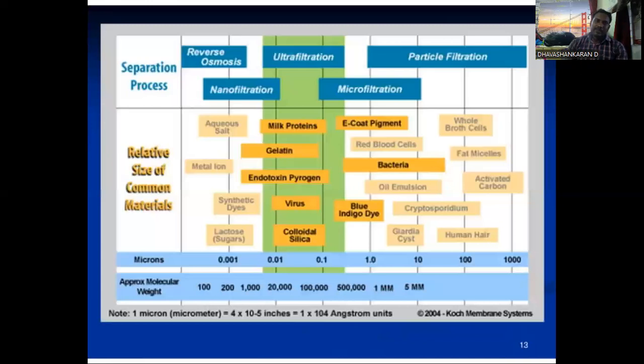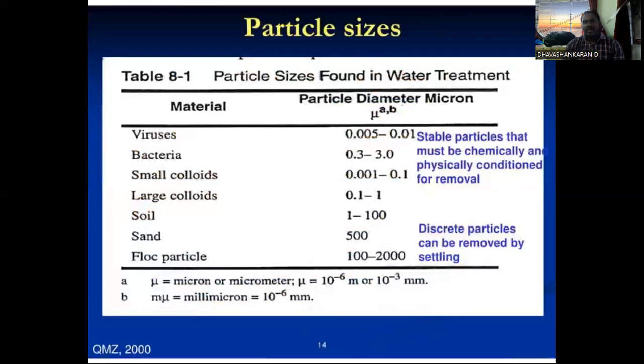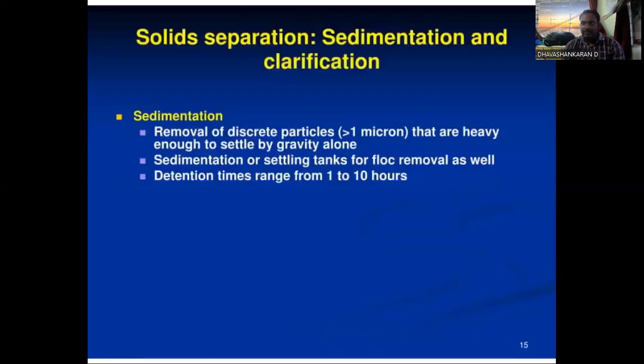Concentrated suspension means that the concentration of particles in a suspension is sufficient to displace the water as the particles settle. So this is how filtration and reverse osmosis and other processes are moving down in a separation process, and how bacterial growth and particle sizes are to be found in a water treatment process. The virus present in the water is of micron size, then the bacteria, the small colloids, the larger colloids, then solid content, then sand content, then floc particles. This is the category that has been given, showing the diameter in microns of organisms growing inside the water and also the particles present inside the water before it is conducted to treatment.